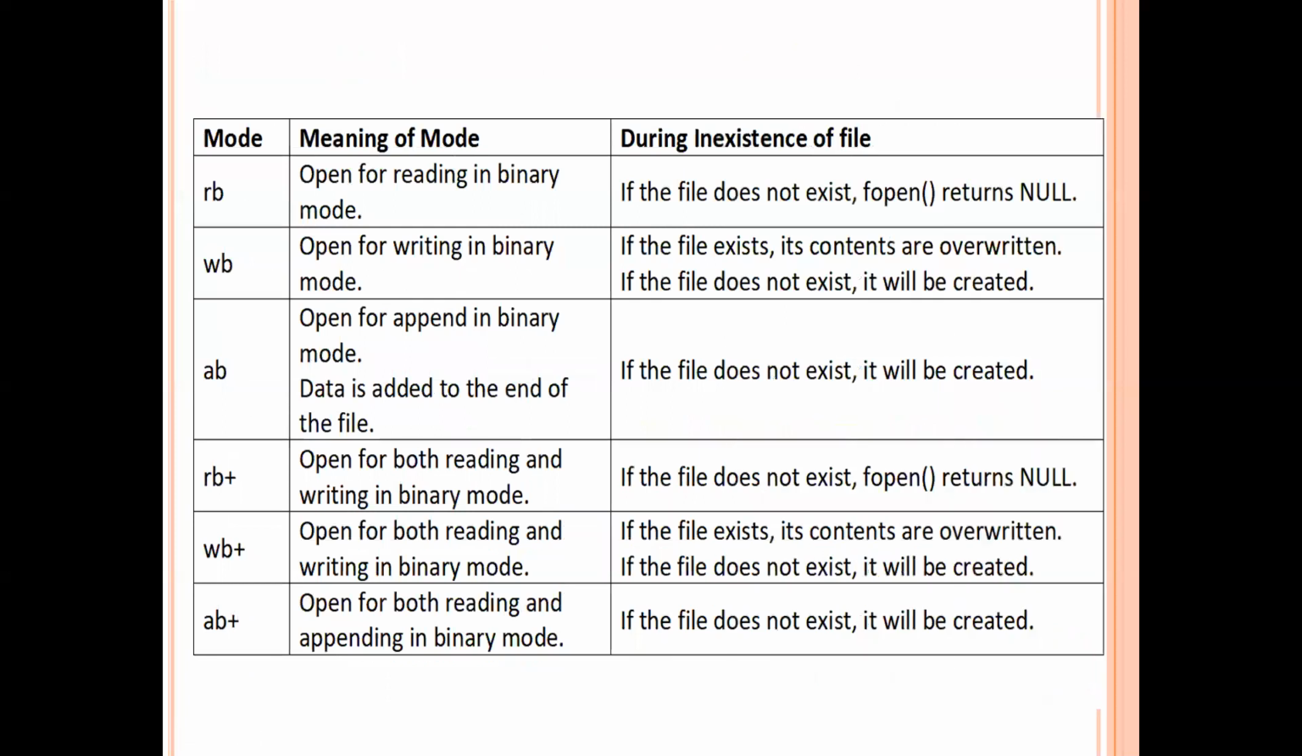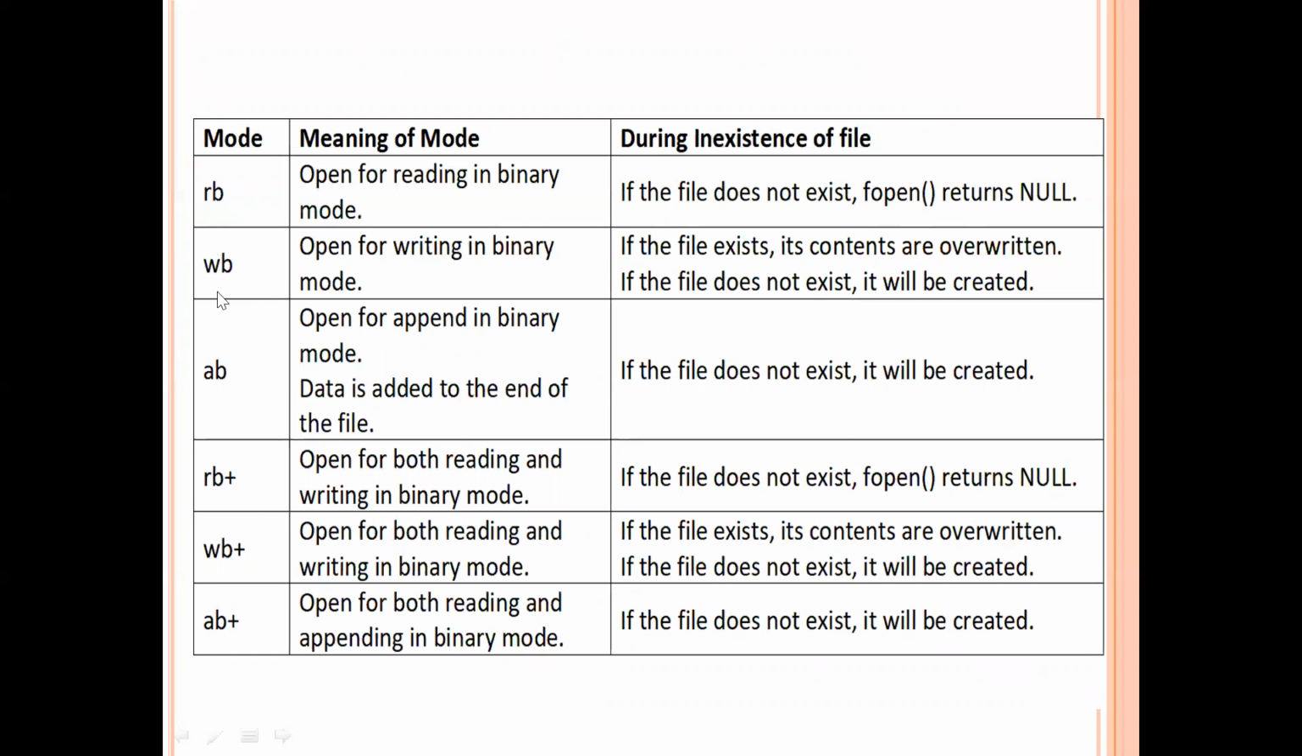Similarly, if you want to create binary files, the modes available for binary file creation start with rb. rb is similar to read mode. Here rb indicates open for reading in binary mode. All these modes are for creating binary files. If you open a binary file in rb mode and the file does not exist, the fopen function returns a null value. If the file exists, it will open for us for reading purpose.